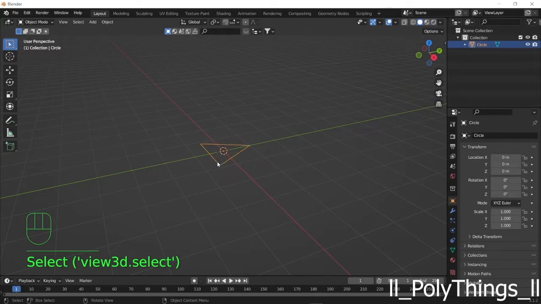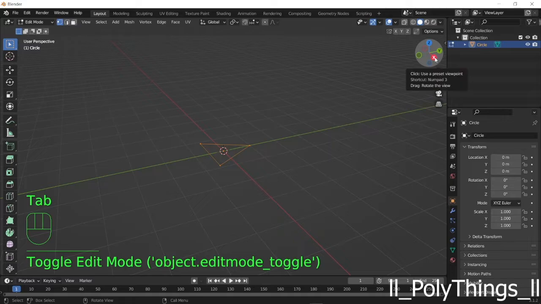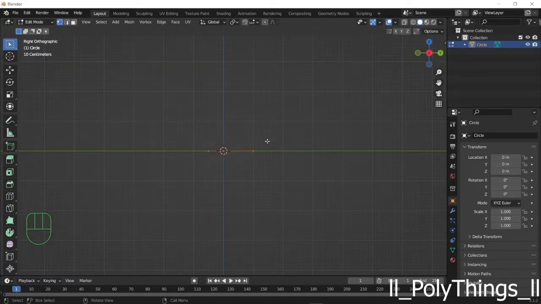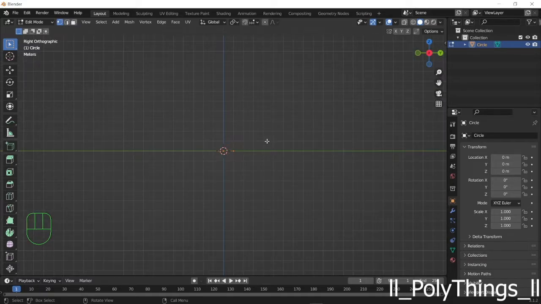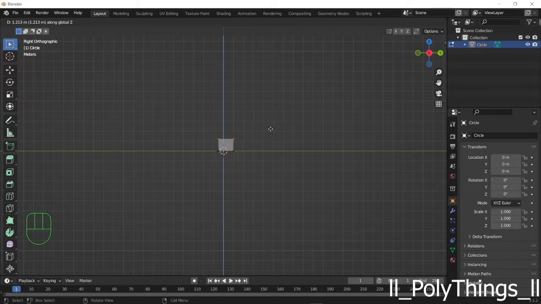Now select the triangle and go to Edit Mode by pressing Tab. Now press the X icon over here and we'll extrude this exactly 10 meters in Z axis. So press E to extrude and Z to extrude in Z axis. If you look at your left top corner, you can see the meters measurement. So just pull this up to 10 meters and hold Ctrl when you reach nearly 10 meters, so it will snap into 10 meters.